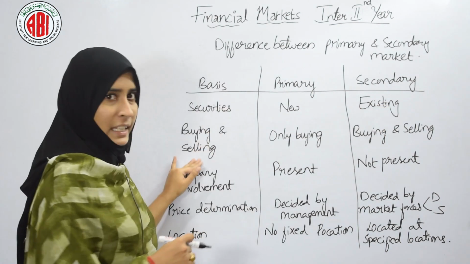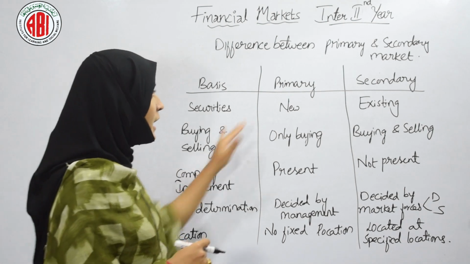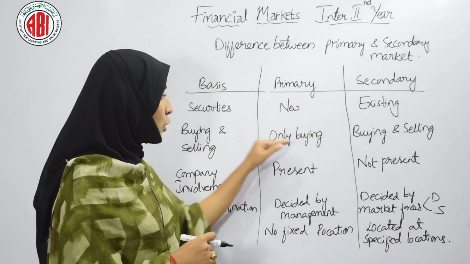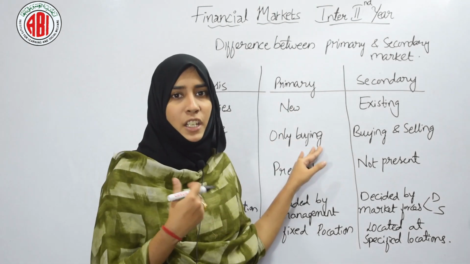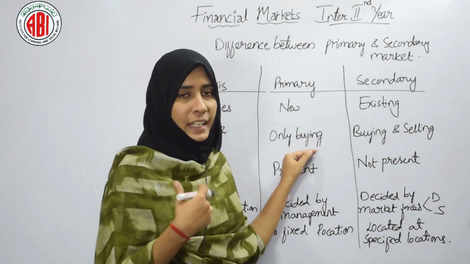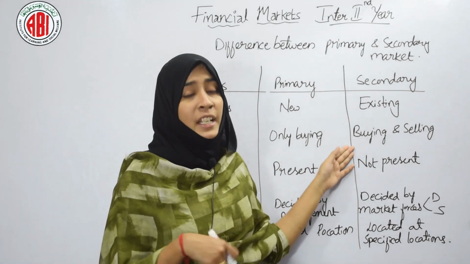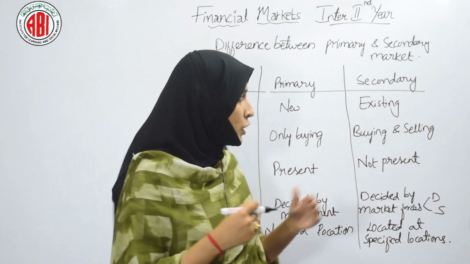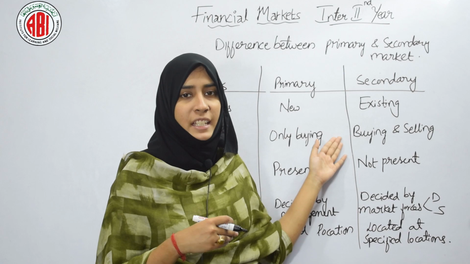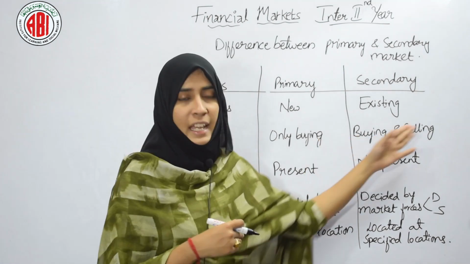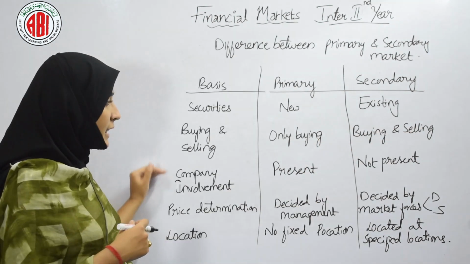Buying and selling. Under the primary market, it works only for buying. Here the company is issuing new securities, so it functions only for buying. Under the secondary market, the securities were already issued, so both buying and selling come in. Company's involvement.